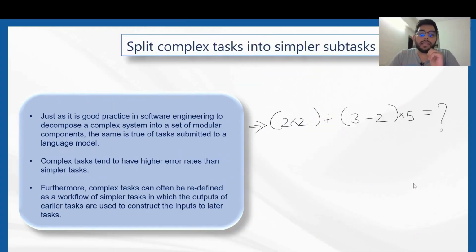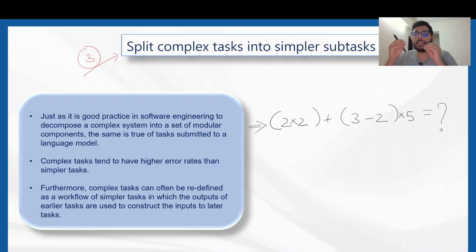Coming to the third important strategy in effective prompt engineering, that is splitting complex tasks into simpler subtasks. Let's forget about artificial intelligence for once and focus on our biological intelligence. If I were to ask you to solve a complex mathematical problem at once, you'd probably fail.